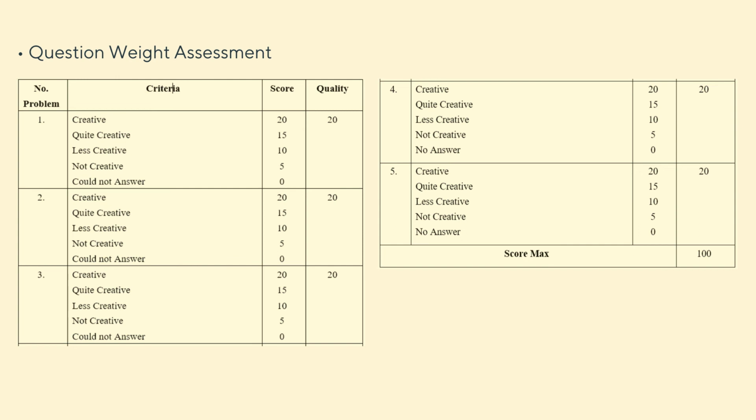In the assessment section, there are 5 assessments, namely creative, quite creative, less creative, not creative, and no answer, where each assessment has a different score weight. For creative, get a score of 20 points. Quite creative gets a score of 15 points. Less creative gets a score of 10 points. Not creative gets a score of 5 points, and no answer gets 0 points.